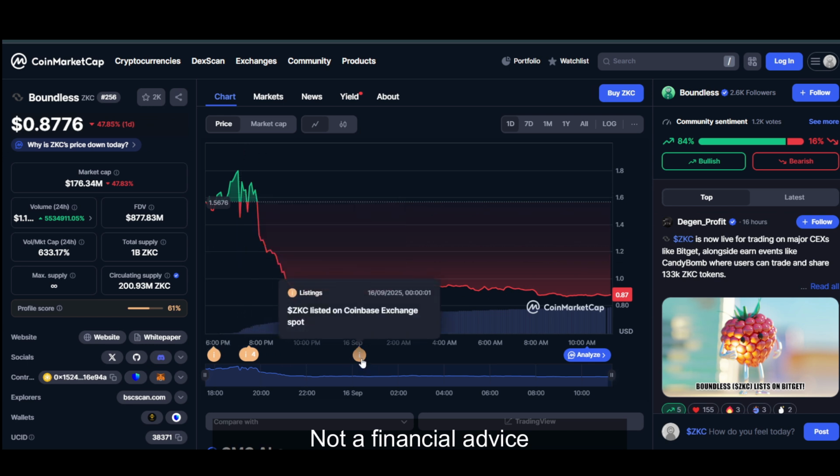But overall, the token did get a lot of attention at launch. As of now, I think the airdrop farmers are most likely taking the profit, and as soon as they sell out, I think the token will start to recover, and I think we can expect at least a recovery as high as $1.4.